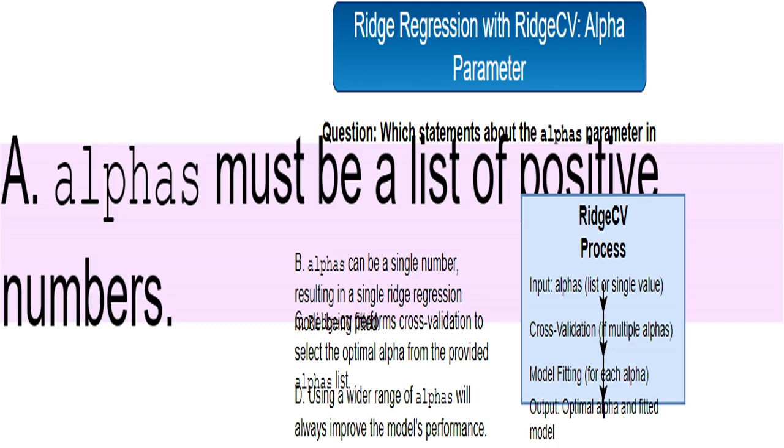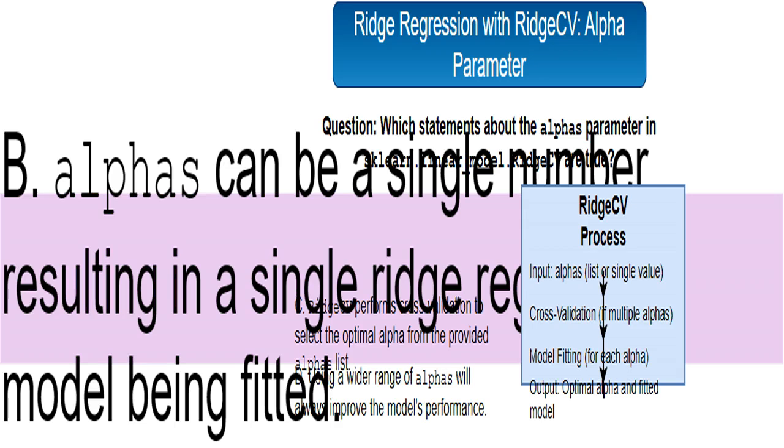That's partially true. Each alpha value must be positive because alpha represents a penalty, and negative penalties don't make sense in this context. But, alphas itself can be a single number or a list. This is correct. If you provide only one alpha, RidgeCV will simply fit a single ridge regression model using that alpha value, and it won't perform any cross-validation.